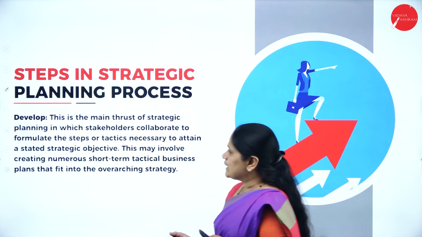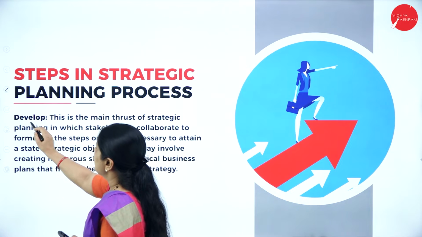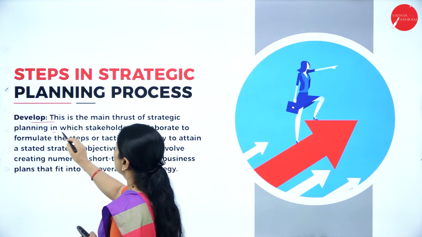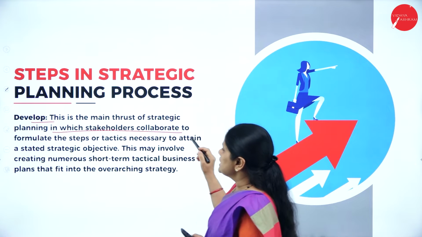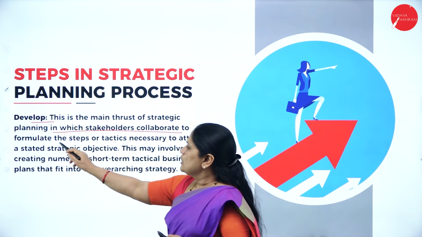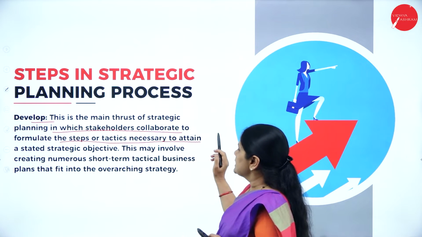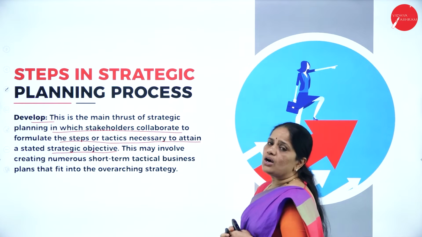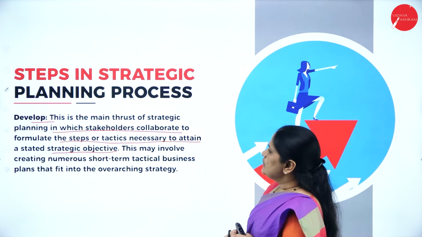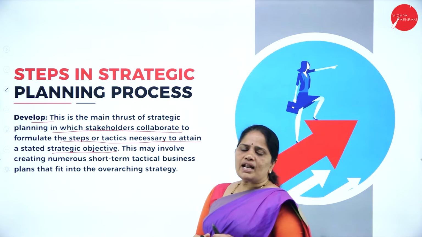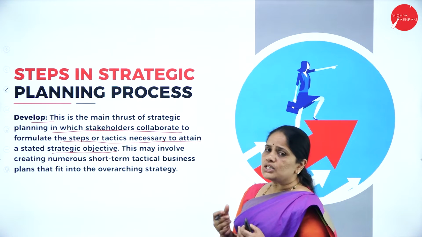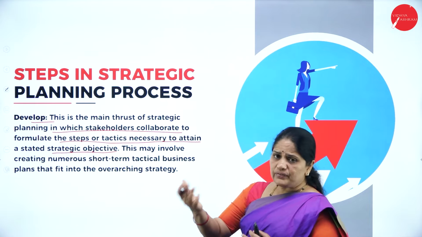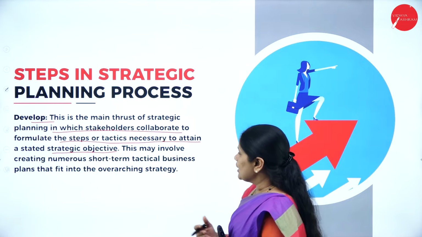Then next one is develop. This is the main thrust of strategic planning, in which the stakeholders collaborate to formulate the steps or tactics necessary to attain the stated strategic objective. So, what do we develop here? We develop the steps or the tactics through which we can achieve the strategic objective.